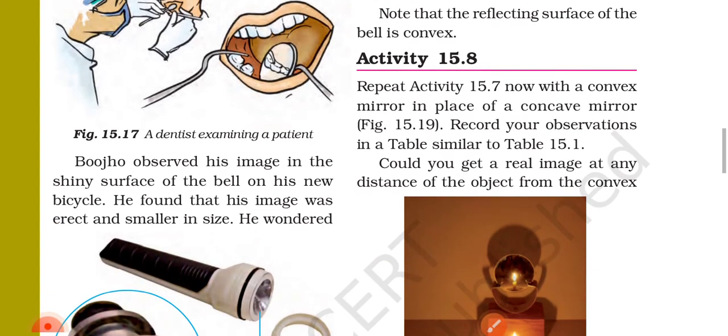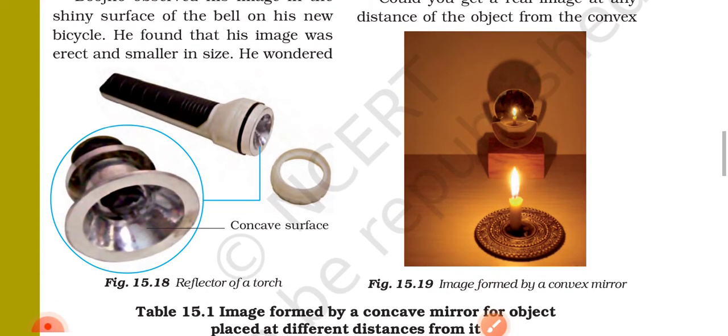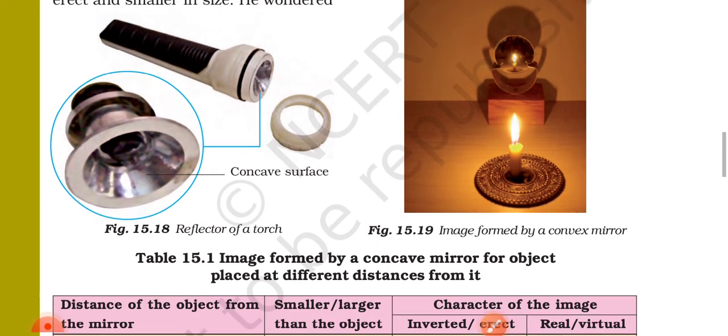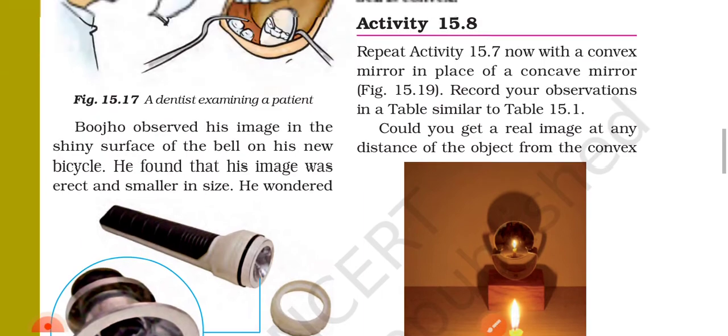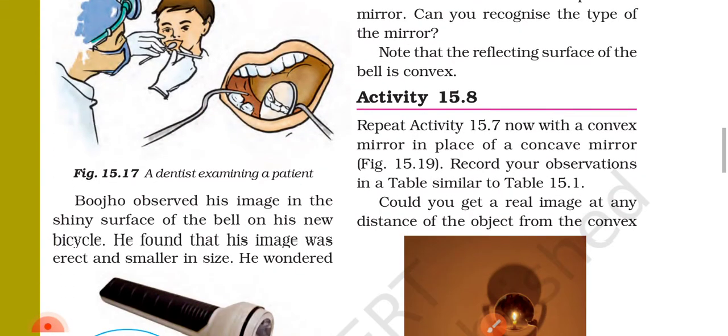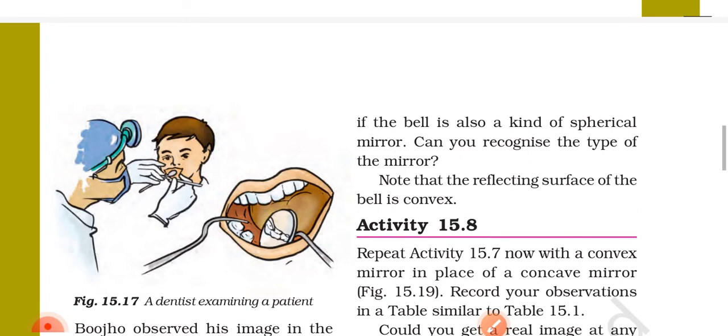Bozo observed his image in the shiny surface of the bell on his new bicycle. He found that his image was erect and smaller in size. He wondered. Figure 15.18 Reflector of a torch. Figure 15.19 Image formed by a convex mirror. He wondered if the bell is also a kind of spherical mirror. Can you recognize the type of the mirror? Note that the reflecting surface of the bell is convex.